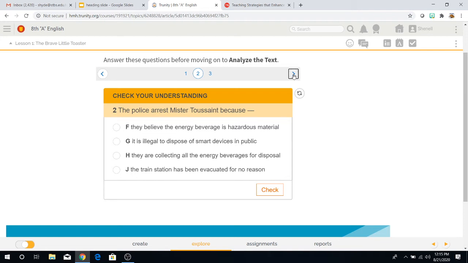Question number 2 in checking your understanding. The police arrest Mr. Toussaint because F, they believe the energy beverage is hazardous material. G, it is illegal to dispose of smart devices in public. H, they are collecting all the energy beverages for disposal. Or J, the train station has been evacuated for no reason.